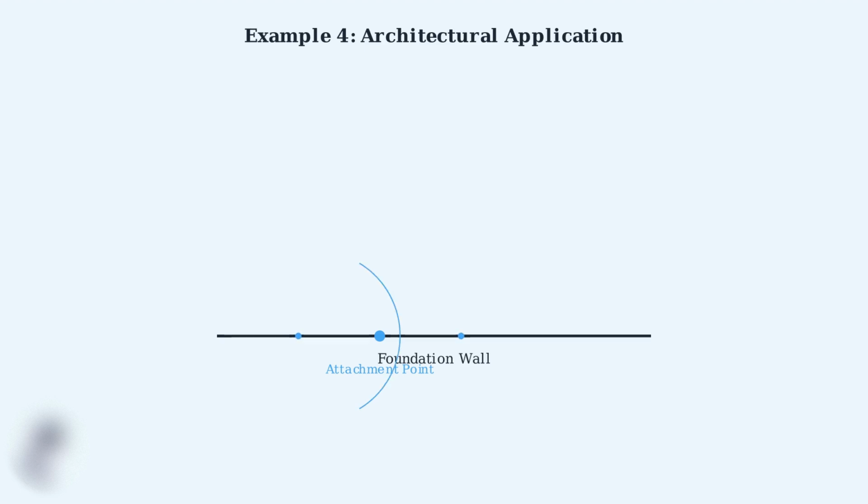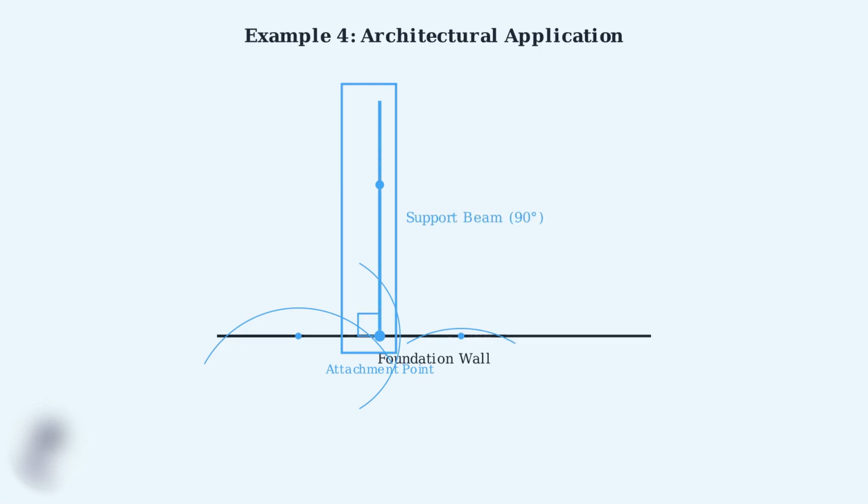Using our perpendicular construction method. First, we create arcs from the attachment point to establish reference points on the foundation wall. Next, we create intersecting arcs from these reference points to find the precise perpendicular direction for our support beam. Finally, we draw the support beam along this perpendicular line. This mathematical construction ensures the beam is exactly 90 degrees to the foundation, providing optimal structural support.